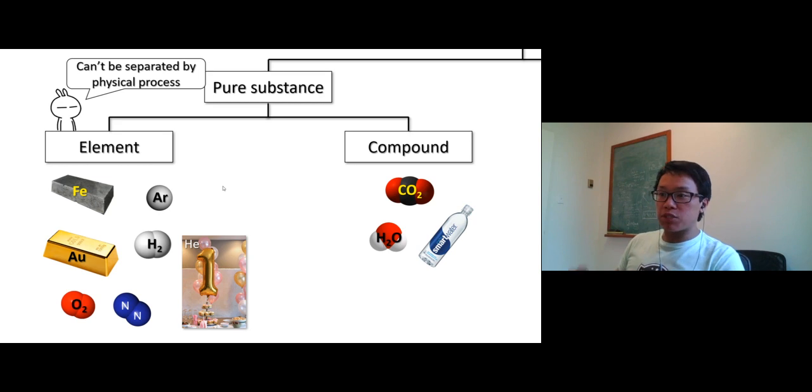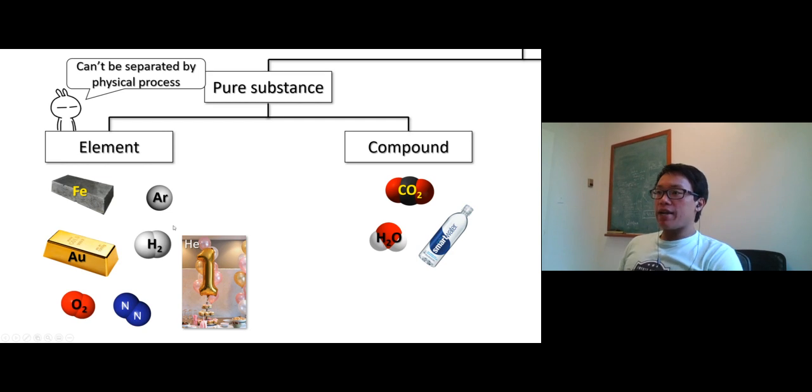If you grind up iron to small particles, those are still iron. You can't separate them any further using physical processes. Examples are argon, gold, hydrogen gas, oxygen gas, nitrogen gas, and helium. There are many more than that.